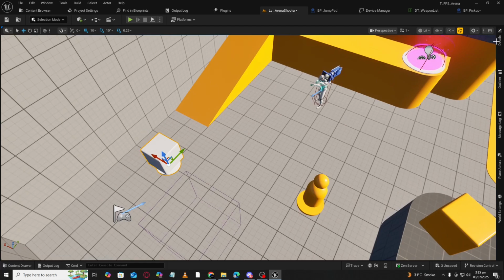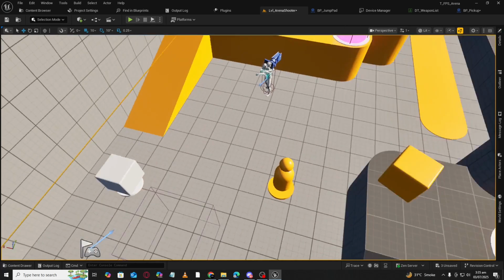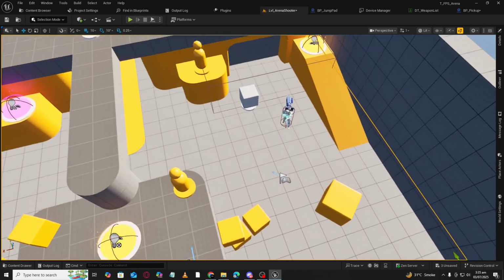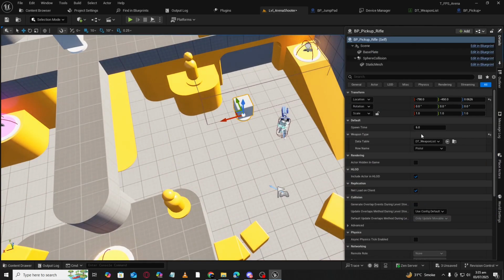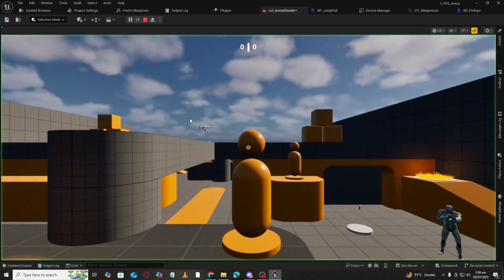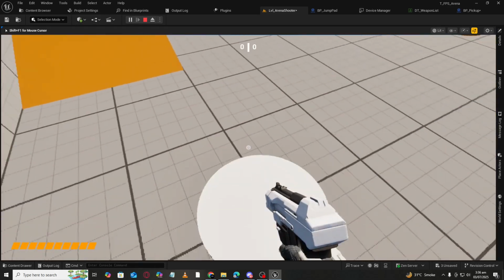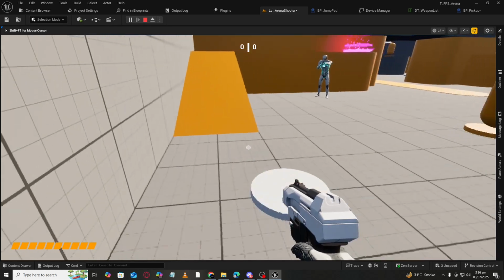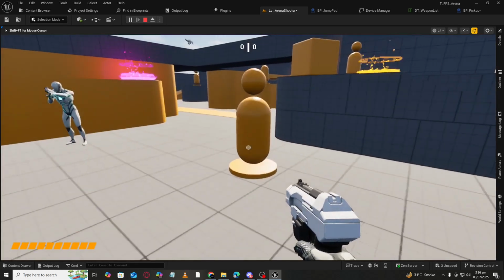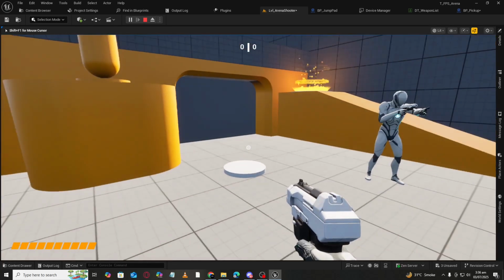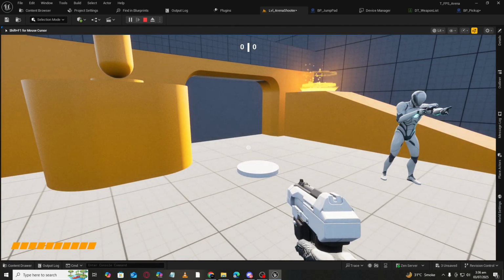So you can set it to, let's say, 1 second here, and remember it. This one is set to 1 second, and this one is set to, let's say, 8 seconds. So if we play and go there, spawn time was 1 second. So every 1 second we have a weapon here, and for that one we set 8 seconds, and now we wait, and after 8 seconds the weapon will spawn here.